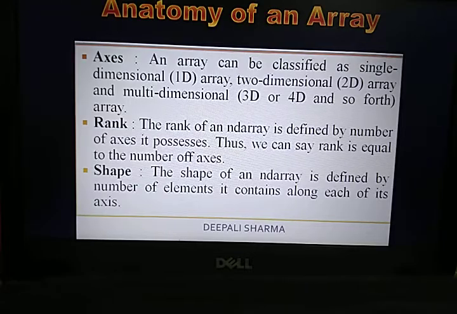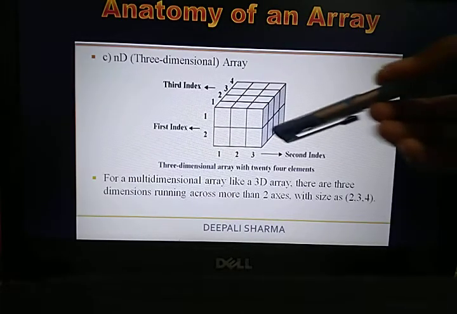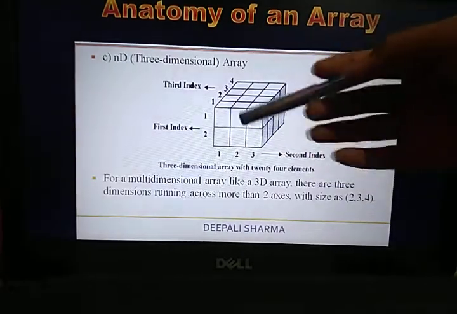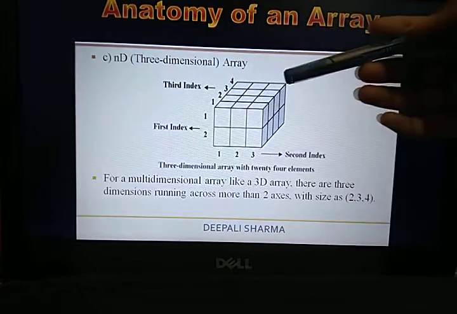Basically, as we have seen in the example of the multi-dimensional array with 24 elements, in the first axis we have 2 elements, in the second we have 3 elements, and in the last we have 4 elements. So the total number of elements in that multi-dimensional array was 24. The shape that comes out is 2 rows having 3 columns, with 4 phases over there.